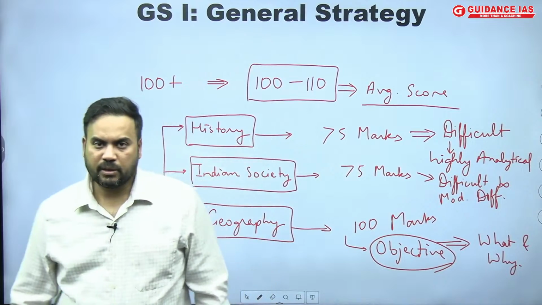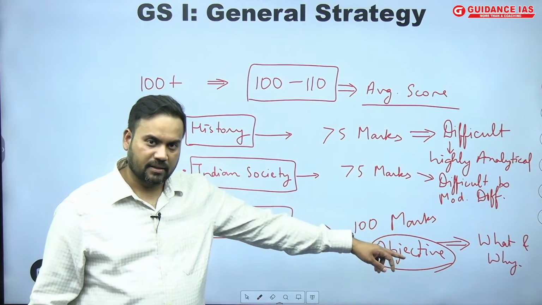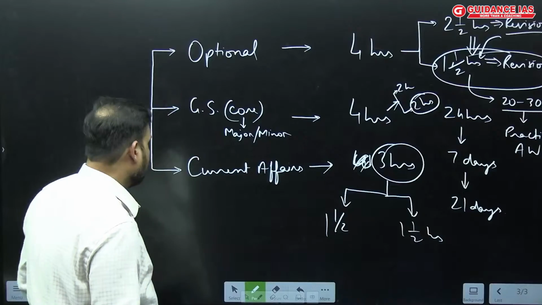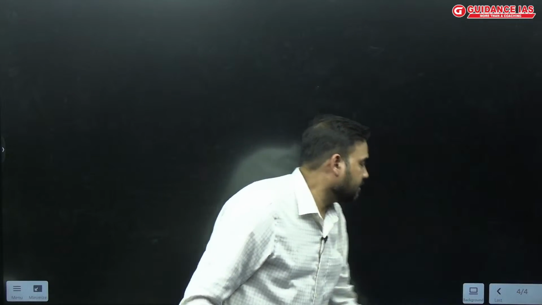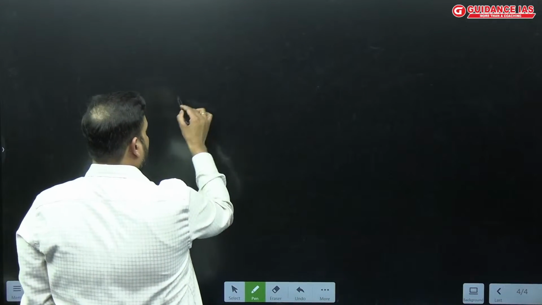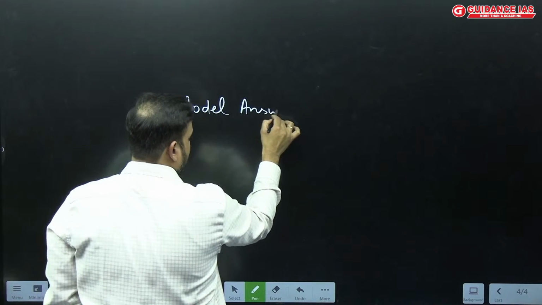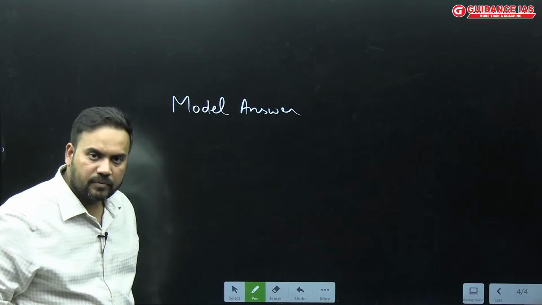Such questions are much easier to answer. In such questions, the chances that your answer matches with the model answer of the examiner are very high.